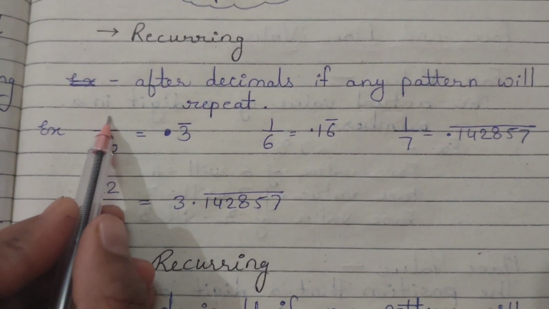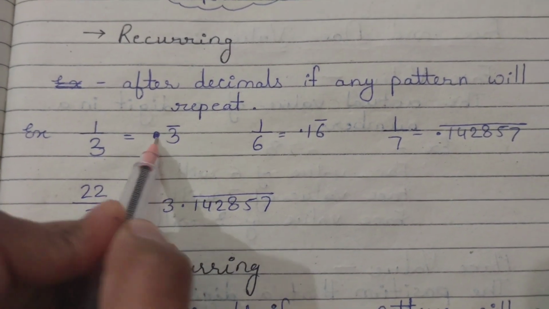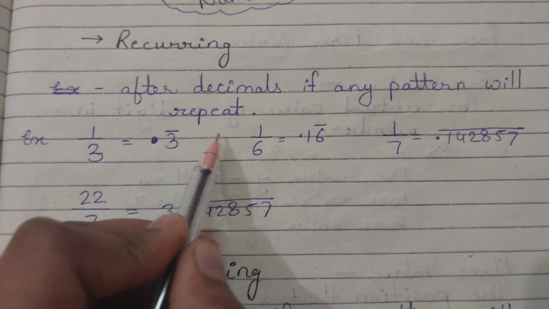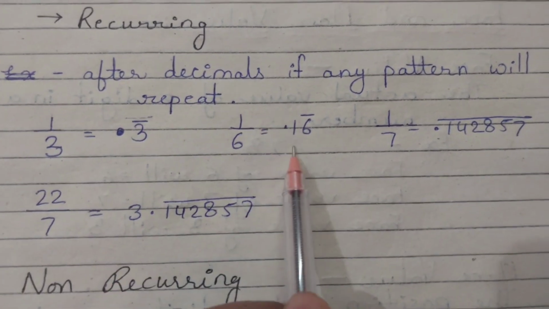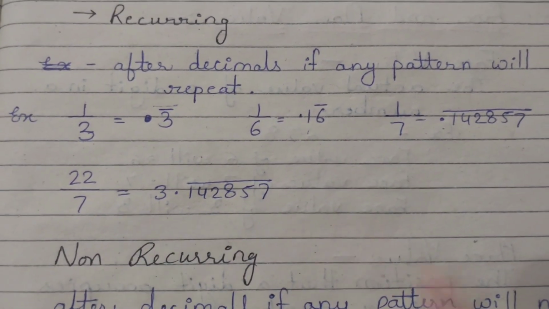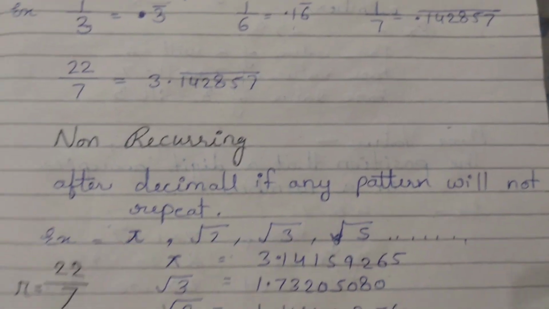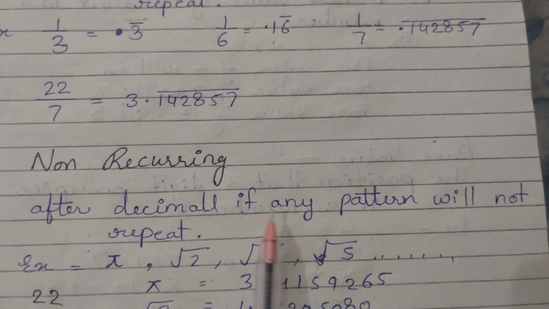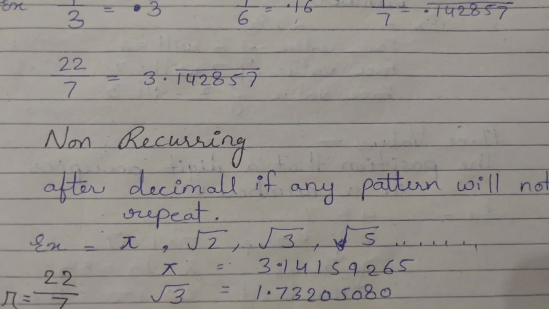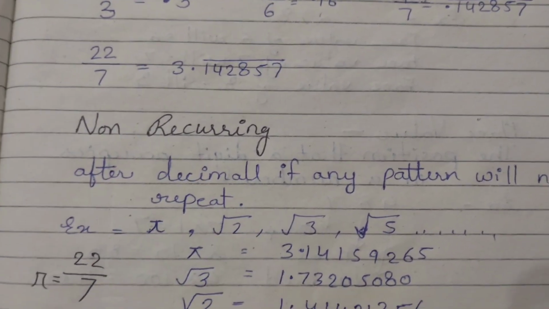Here you can see 1 upon 3. If we divide that, 0.3333 will come. That's why we have put a bar. Same example here and same example here. Recurring number. Non-recurring number: after the decimal, if any pattern does not repeat, that is a non-recurring number.